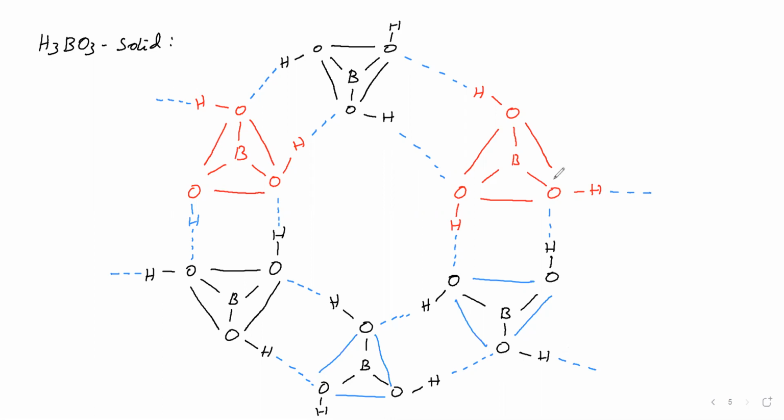Next, this oxygen: here covalent bond, therefore hydrogen bond. The same for each of these oxygens, covalent bond here, hydrogen bond there. So like this the structure will continue. This is called boric acid in the solid state.